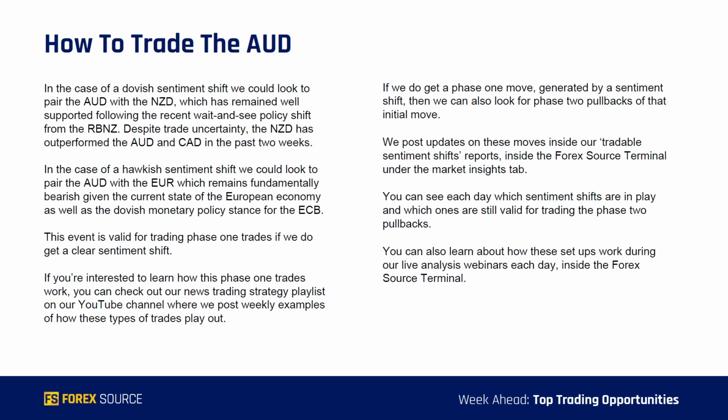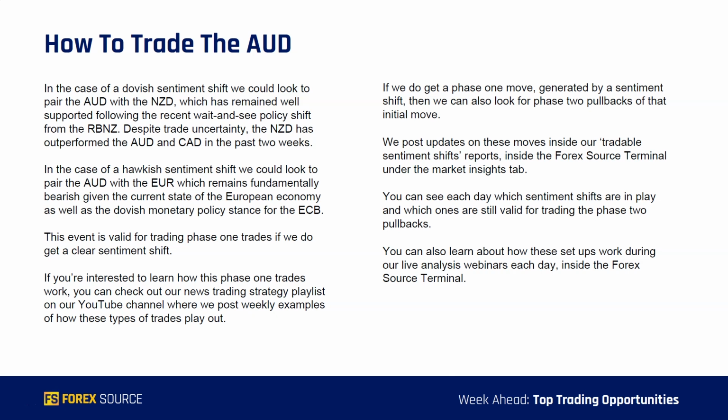In the case of a hawkish sentiment shift, we could look to pair the Aussie with the Euro, which remains fundamentally bearish given the current state of the European economy, as well as the dovish monetary policy stance of the ECB. Now, if we do get a dovish or a hawkish sentiment shift, that'll be valid for a phase 1 trade if we get a clear shift.